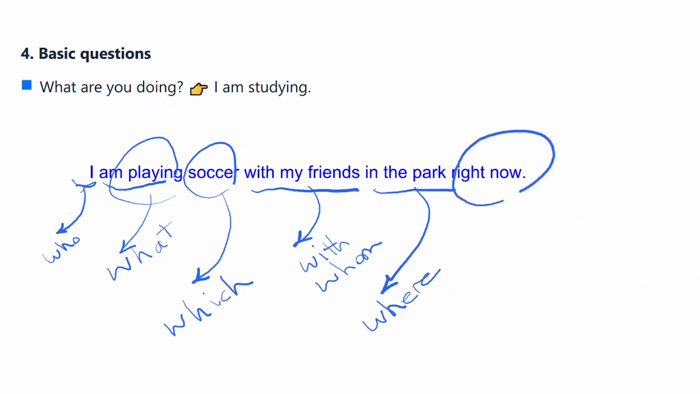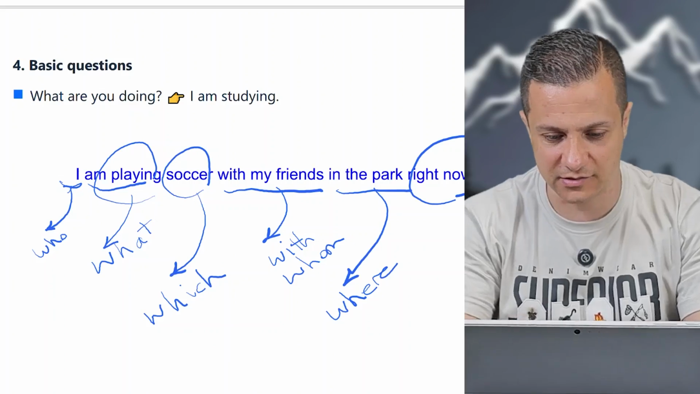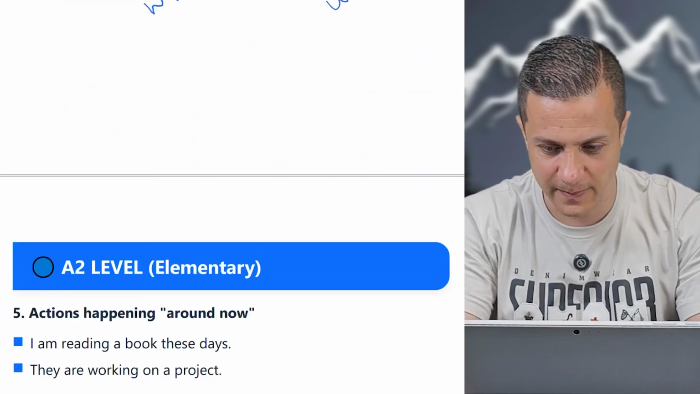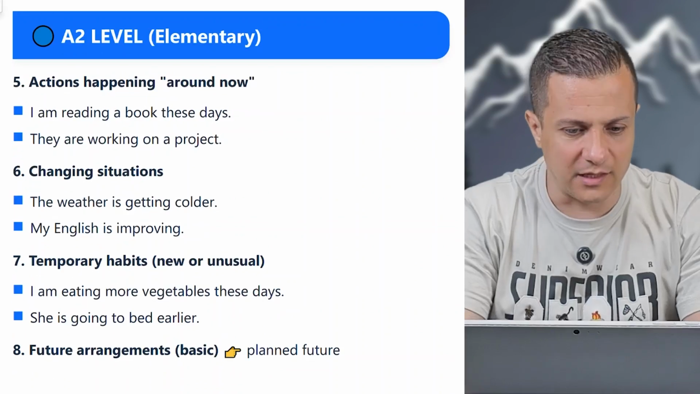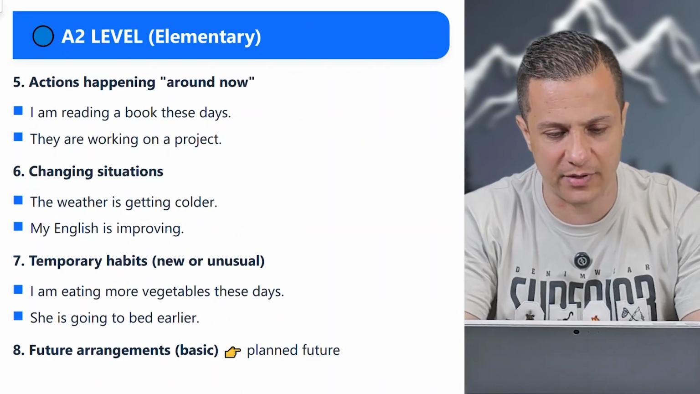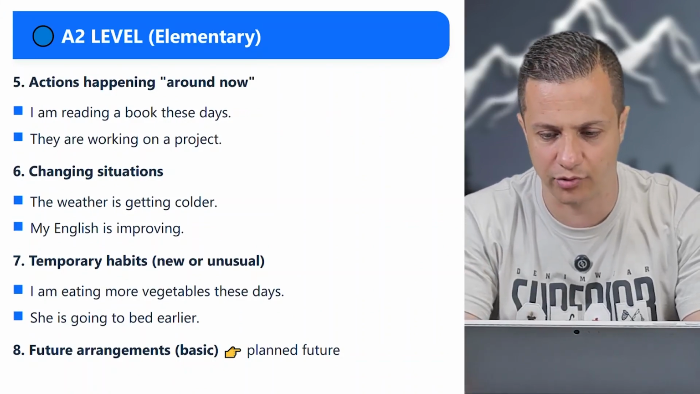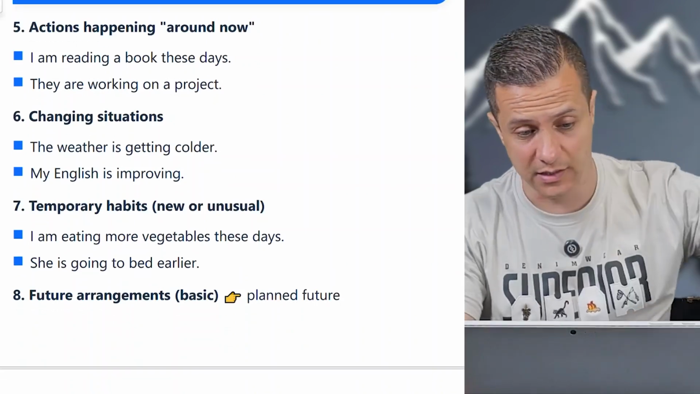And right now, talking about when. When are you playing with your friends, let's say soccer in the park? Right now. The answer is right now. I'm playing right now. So this was a good exercise to see how WH works. A2 level, elementary: actions happening around now. I'm reading a book these days. They are working on a project, not necessarily now, but around now.